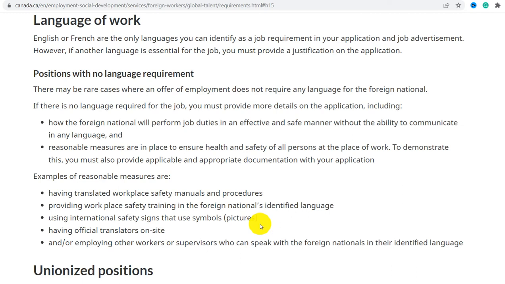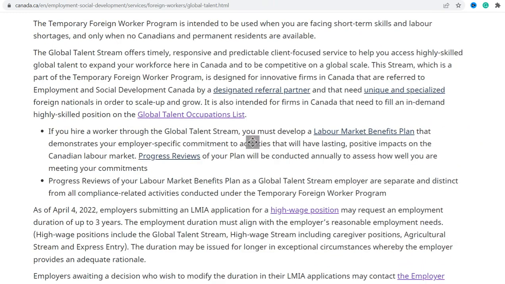Examples of reasonable measures are having translated workplace safety manuals and procedures, and providing workplace safety training in the foreign national's identified language, using international safety signs and symbols, pictures, having official translations on site, or employing other workers or superiors who can speak with the foreign national in their identified language. That's the global talent occupations understanding. And we also understand the labor market benefits plan.